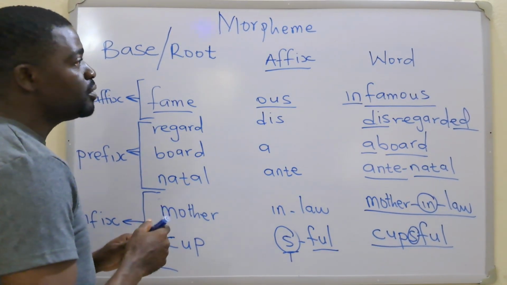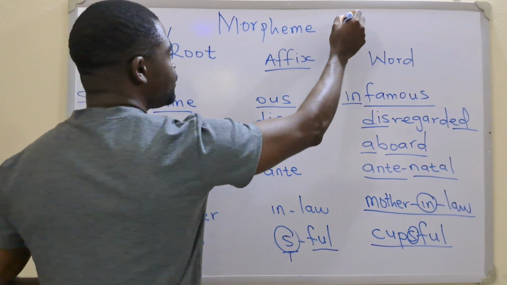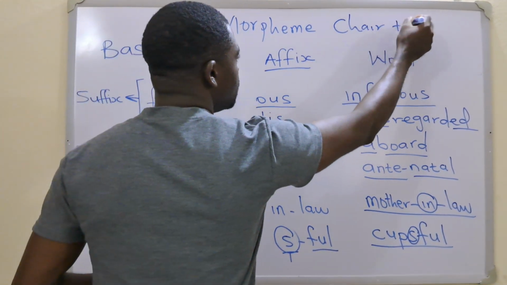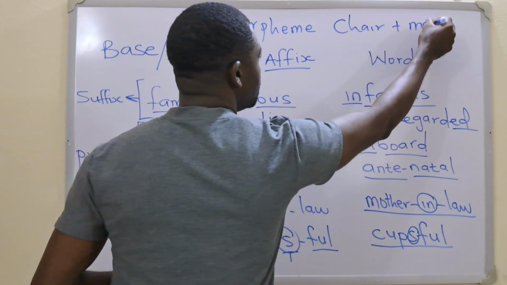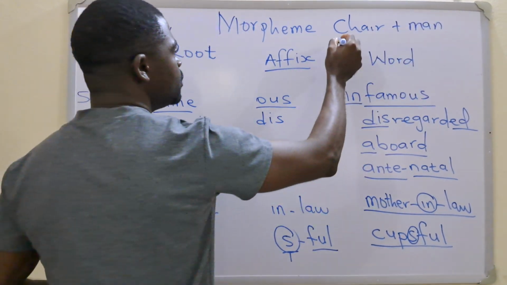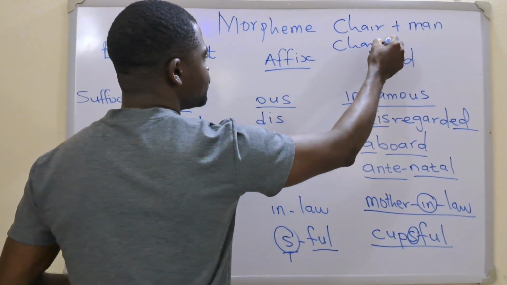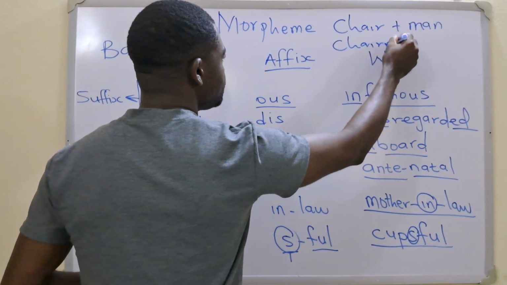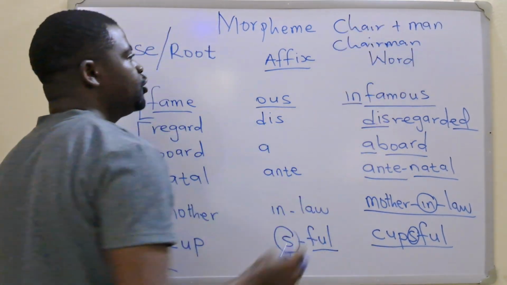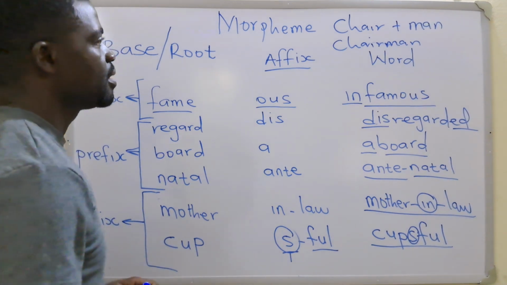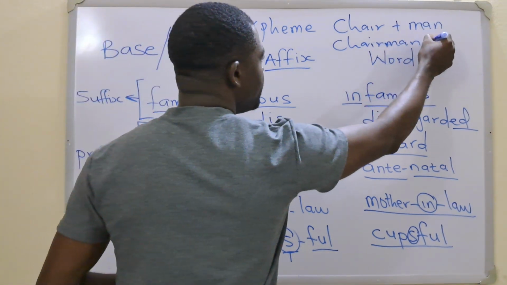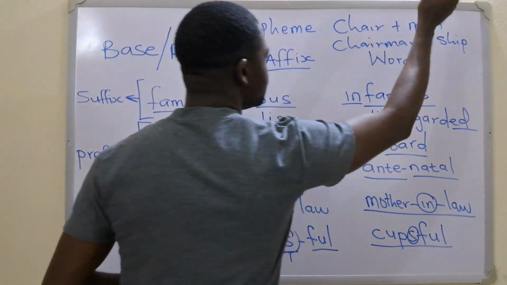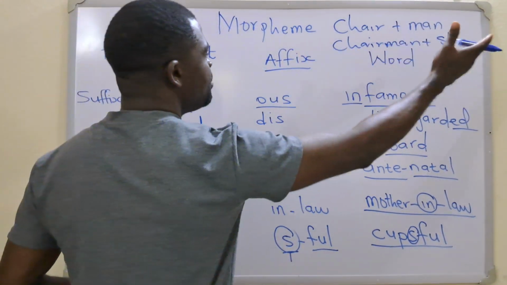And you have example, say, here, which is a free morpheme, man. So you can see chairman. You can even add another bound morpheme to this. You say chairmanship. So you have chairmanship.